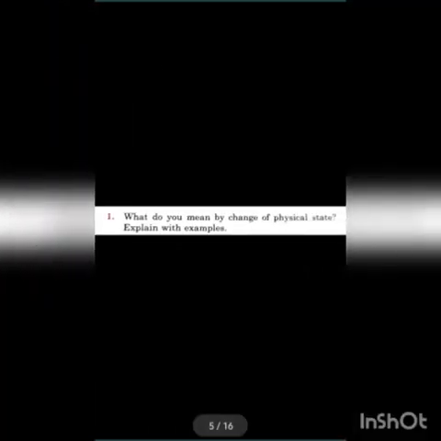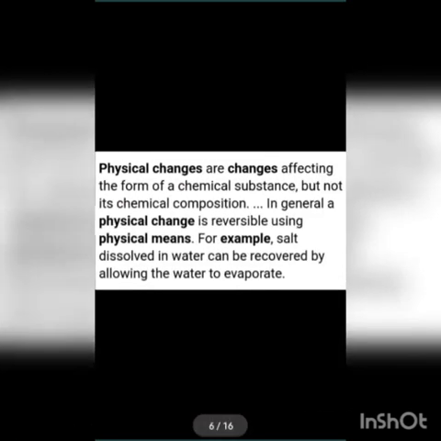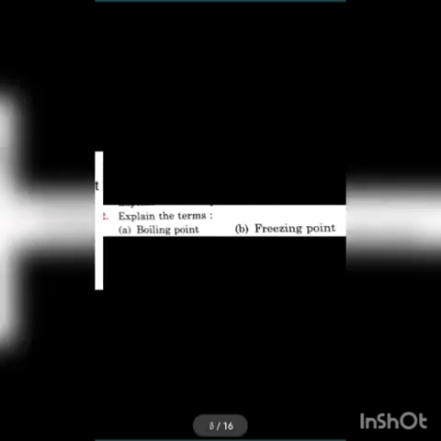Next question, what do you mean by change of physical state? Explain with example. Answer is, physical changes are changes affecting the form of a chemical substance but not its chemical composition. In general, a physical change is reversible using physical means. For example, salt dissolved in water can be recovered by allowing the water to evaporate.